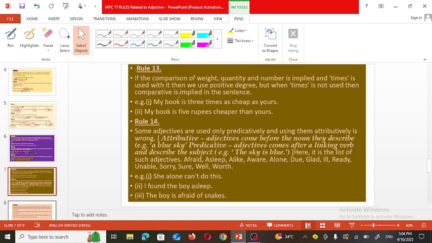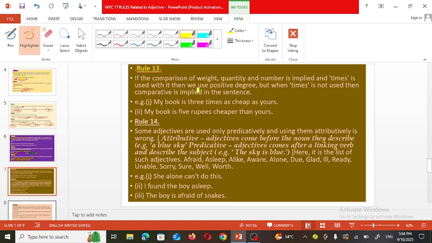Now let's see the next rule. Rule number 3. If the comparison of weight, quantity, and number is implied and time is used with it, so along with that quantity comparison, we are using even a time. So what we have to do?